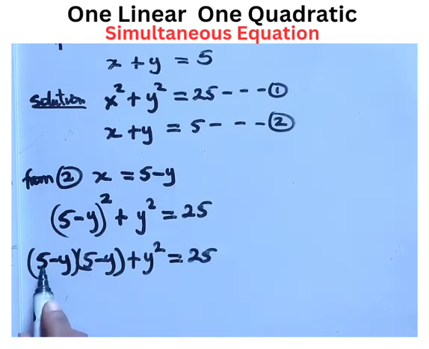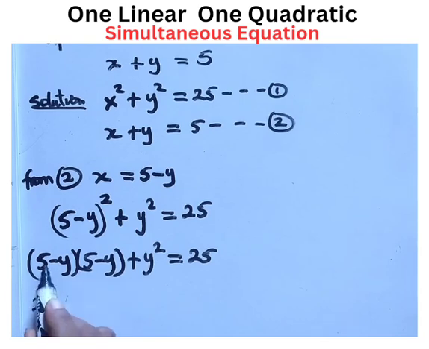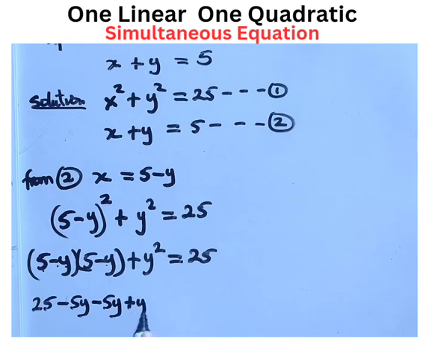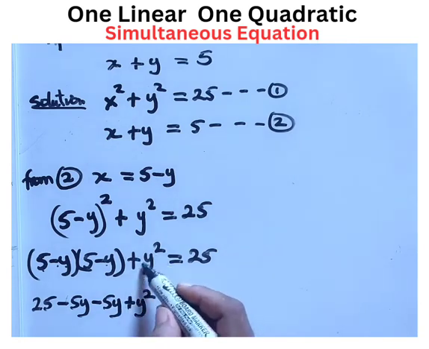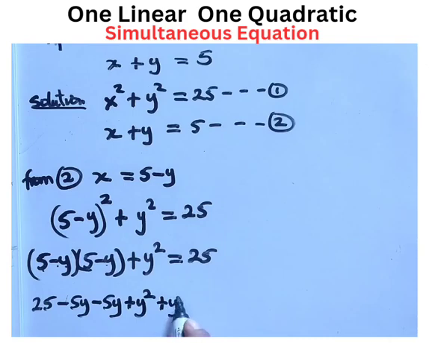Now let's go. 5 multiplies 5 will give us 25. 5 multiplies minus y will give us minus 5y. Minus y multiplies 5 will give us another minus 5y. Then minus y multiplies minus y will give us plus y squared. Then we have this plus y squared again, then everything will be equal to 25.